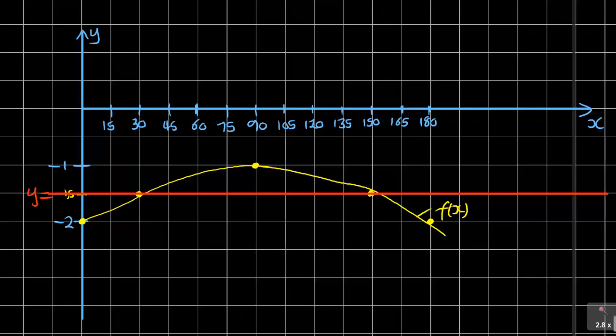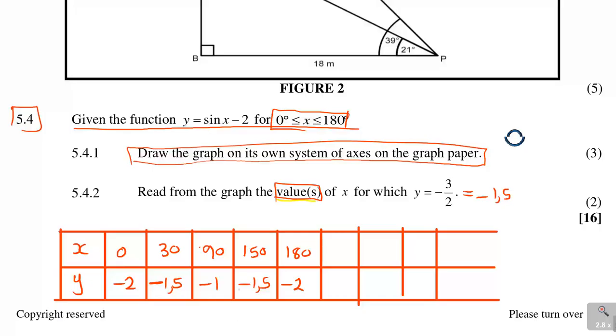If they're saying read from the graph, they are talking about that point there and that point there. Your table of values will tell you of that -1,5, and -1,5 is that point, and minus 1 comma 5 is that point. So if they say read from the graph the values of x for which y is that, you go to y, remember this is y is equal to minus 2 to minus 1 comma 5. So the values of x, you can see that x here is equal to 30.